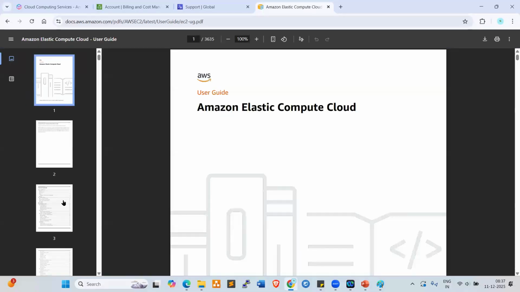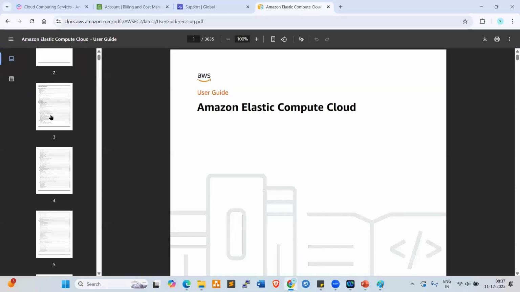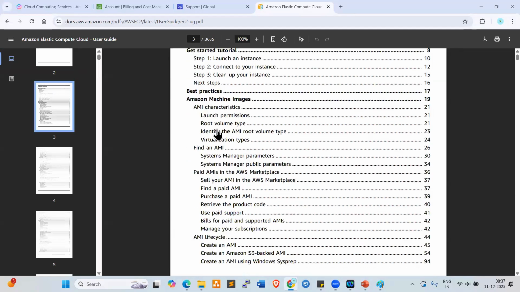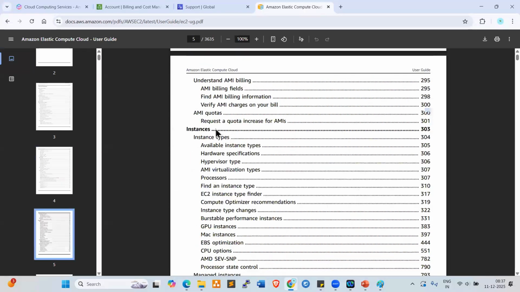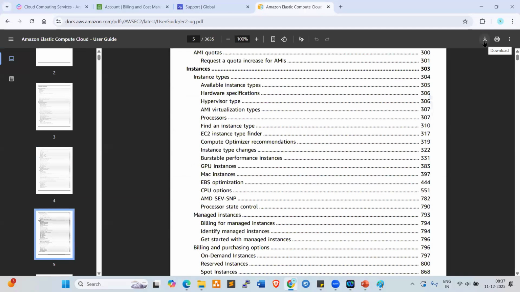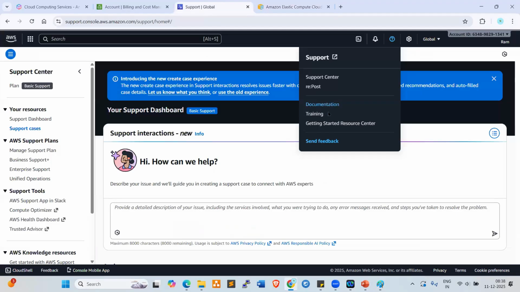This is the official document, which is very detailed. So this is the PDF document, a detailed document. This is official documentation, right? If you want to download, click on this download tab. You can download it to your laptop. So all the documents are available. AWS is providing all the official documentation. But the problem here is the pages, look at here, 3,635 pages. Official documentation, detailed documentation, right? Any documents required, you can download from the support tab here.